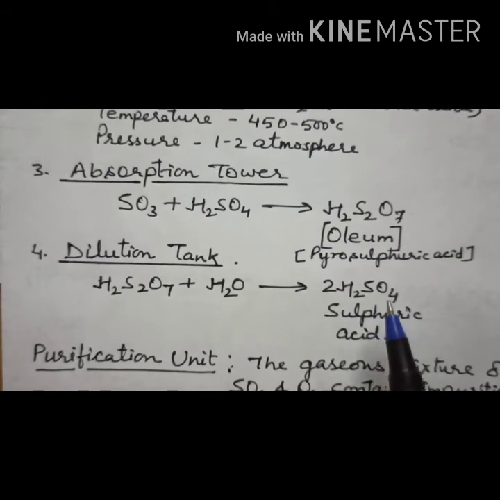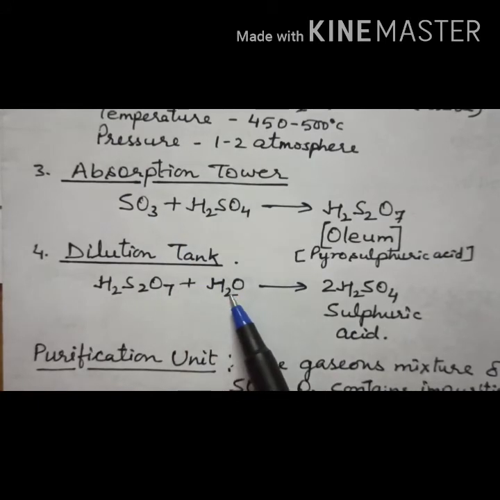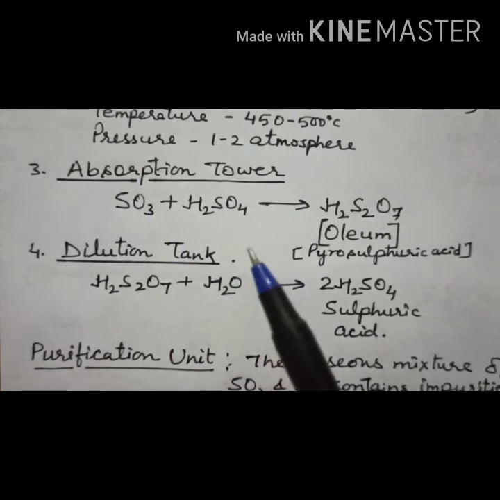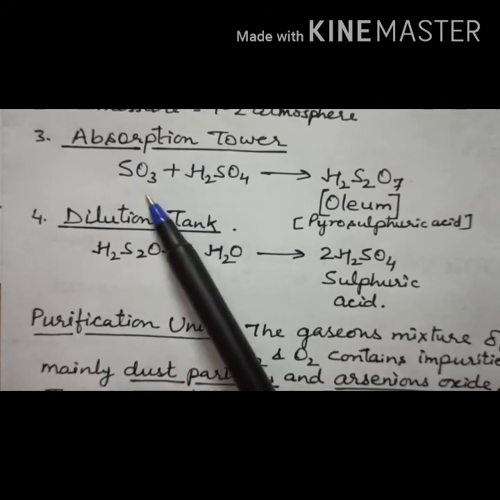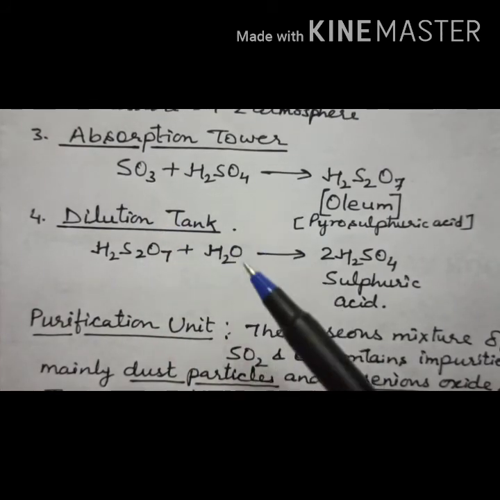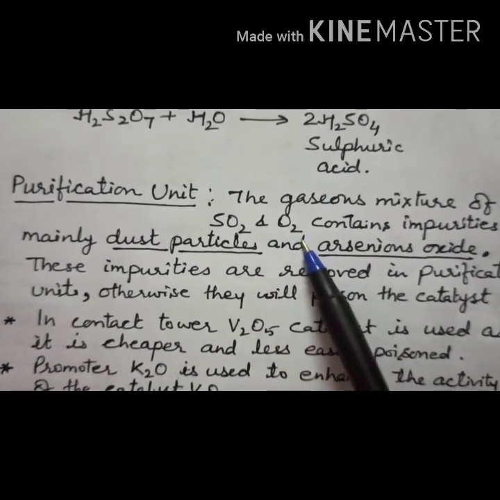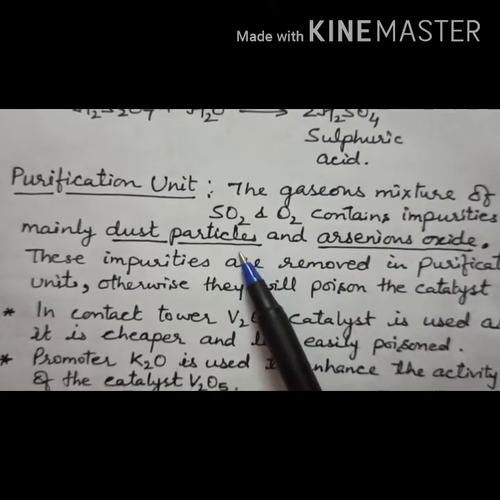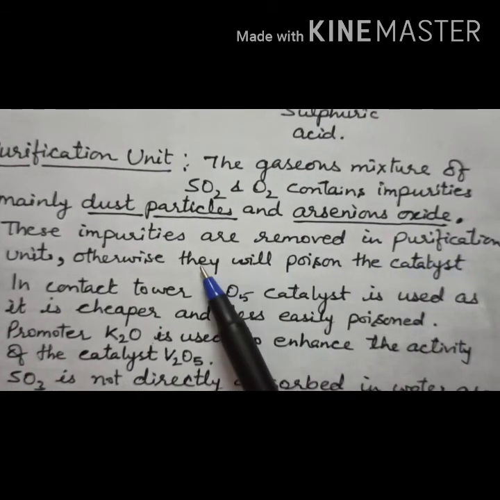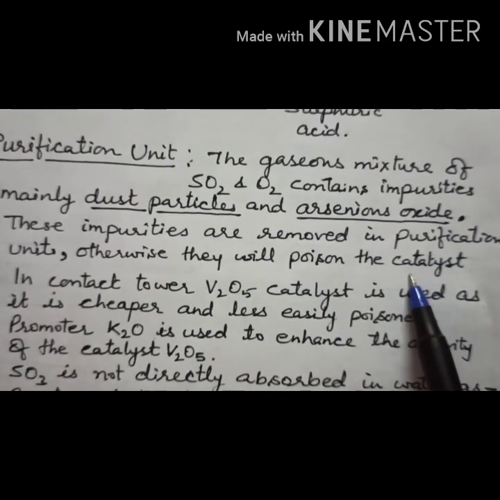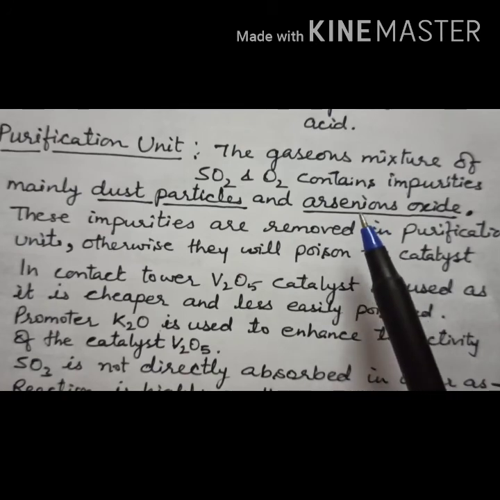Now the question is, why is this sulfur trioxide not directly treated with water? I will explain this, but before that, just look here at the purification unit. The gaseous mixture of sulfur dioxide and oxygen contains impurities, mainly dust particles and arsenious oxide. These impurities are removed in the purification unit, otherwise they will poison the catalyst. A question may ask why the impurities should be removed, and which impurities are removed, right?